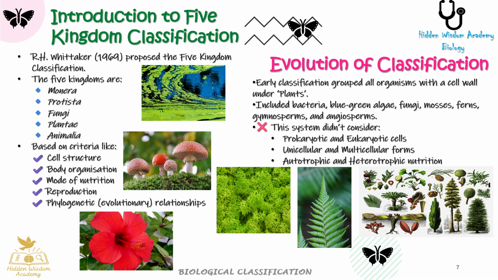Evolution of classification. Early classification grouped all organisms with a cell wall under plants. Included bacteria, blue-green algae, fungi, mosses, ferns, gymnosperms, and angiosperms. This system didn't consider prokaryotic and eukaryotic cells, unicellular and multicellular forms, autotrophic and heterotrophic nutrition.